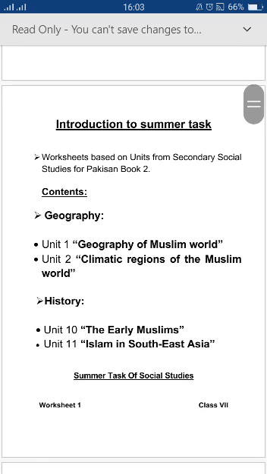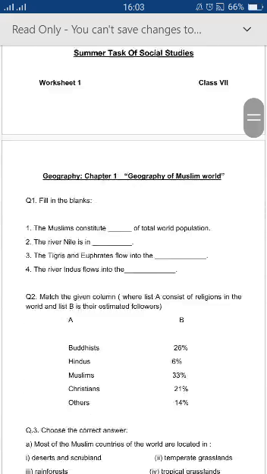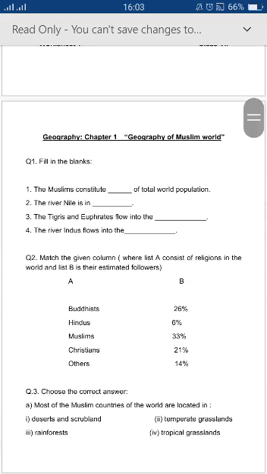Here is the introduction of your summer task. We divide your summer task into parts like your book. First one is geography and second one is history. Here is your first worksheet from your chapter number 1, Geography of the Muslim World.